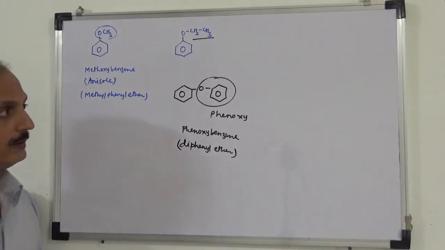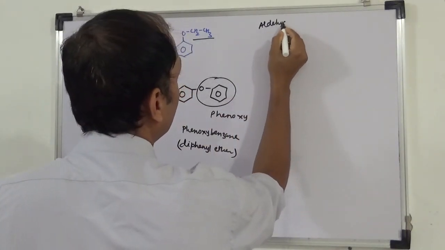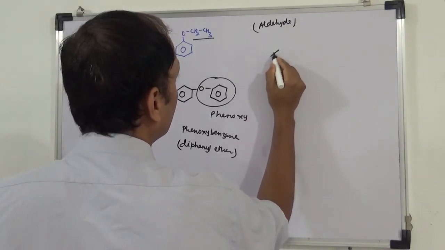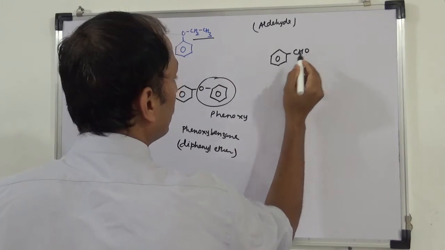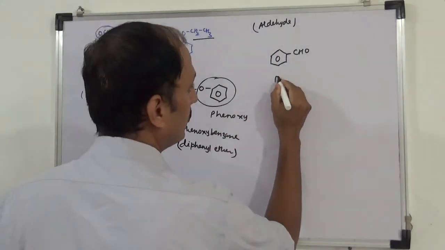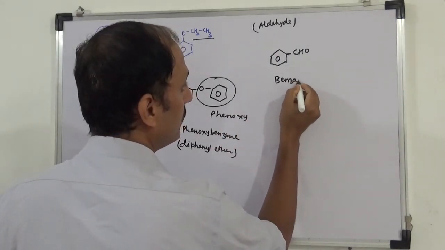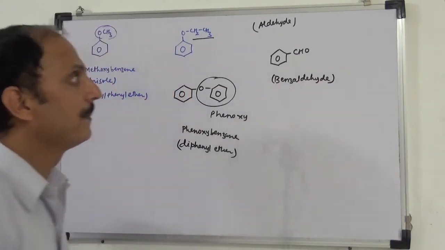Okay. Next is aldehyde. CHO. This is first one. So its name is benzaldehyde. Okay.